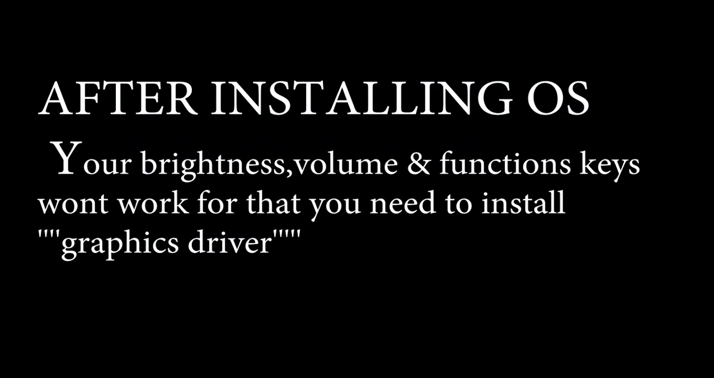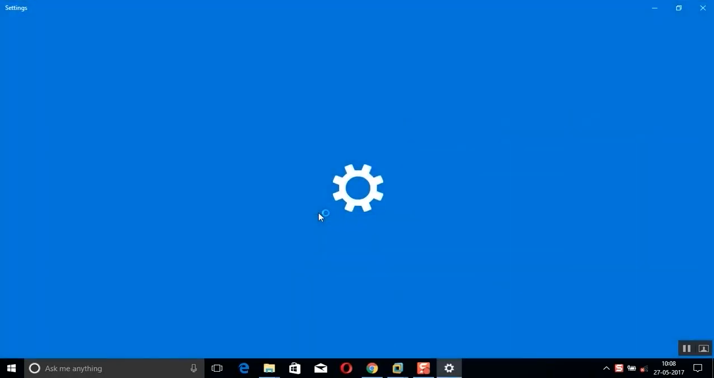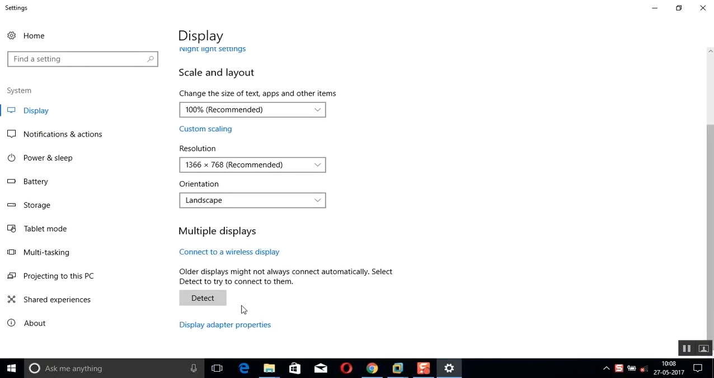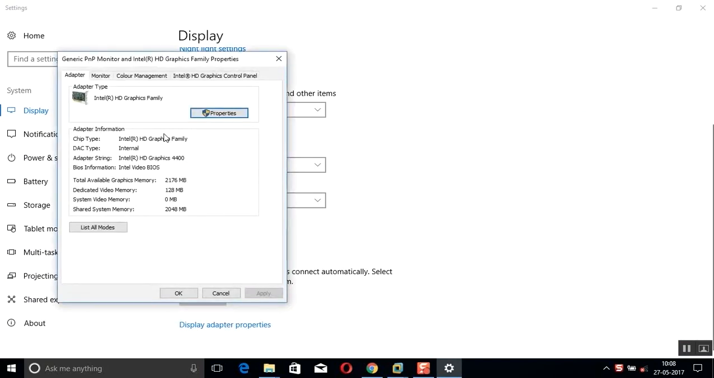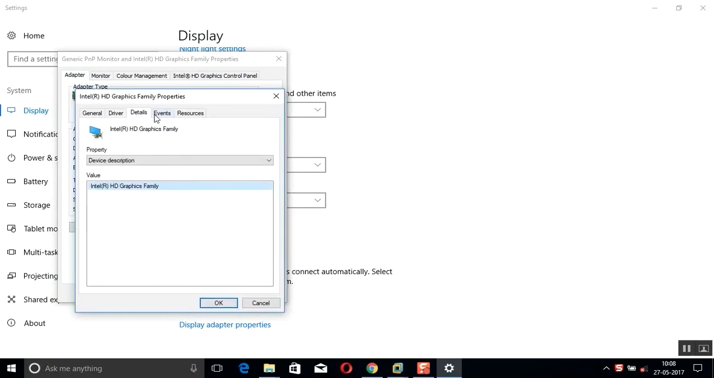After installing the OS, most of the people complain that the brightness keys, volume keys and function keys won't work. For that, you have to install the graphics driver. For that, go to Display settings. Scroll down and choose Display adapter properties. In that, the adapter string is Intel HD 4400 graphics, mine. You have to check yours, whether it may be AMD or NVIDIA. Choose Driver and Update driver.